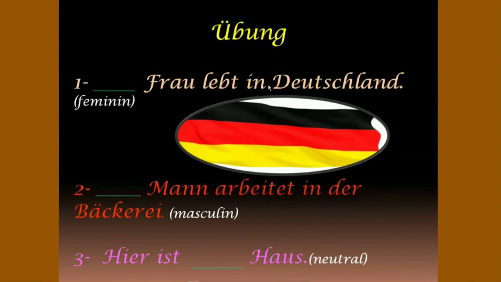Second is blank Mann arbeitet in der Bäckerei. Here Mann is masculine. Here Frau is feminine. Next one is Hier ist blank Haus. House is always neutral. Please take your time and get the right answer. Till then, pause the video and then play and continue.